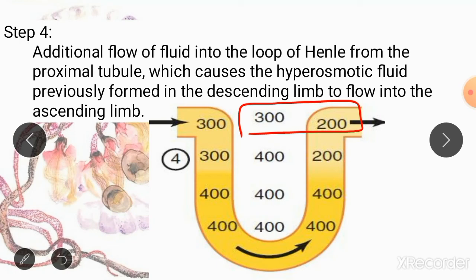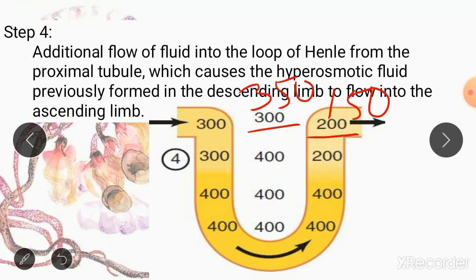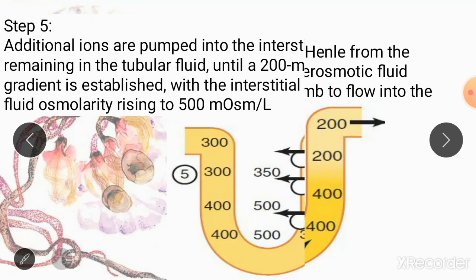So when the last part of the ascending limb pumps out 50 milliosmoles from the nephron into the medullary interstitium, it is going to result in a difference of 200 milliosmoles, because this is going to become 150 and this is going to become 350. Now you can see there is a difference of 200 milliosmoles between these two parts, and no further transport of ions is going to take place, and this is going to result in a picture somewhat like this.